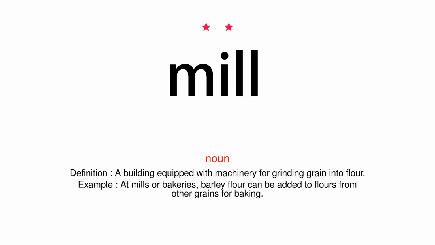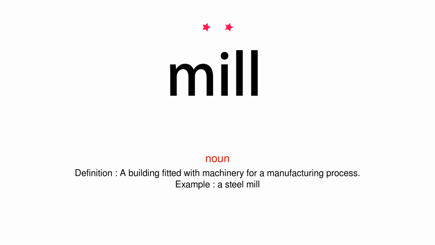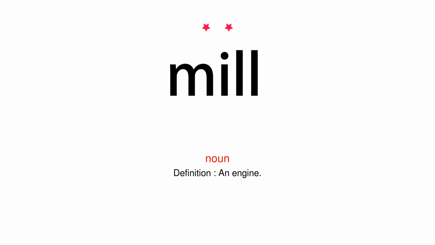Noun. Definition: a building equipped with machinery for grinding grain into flour. Example: at mills or bakeries, barley flour can be added to flours from other grains for baking. Noun. Definition: a building fitted with machinery for a manufacturing process. Example: a steel mill.